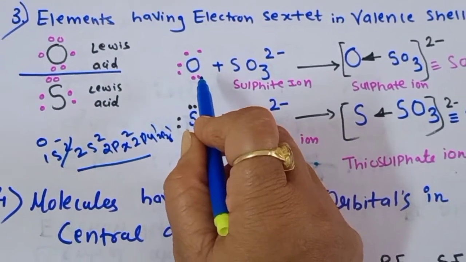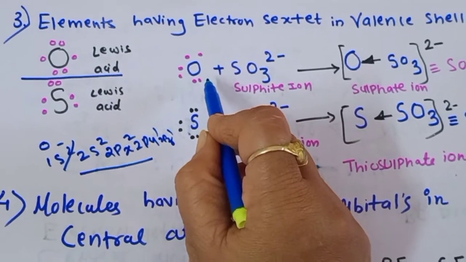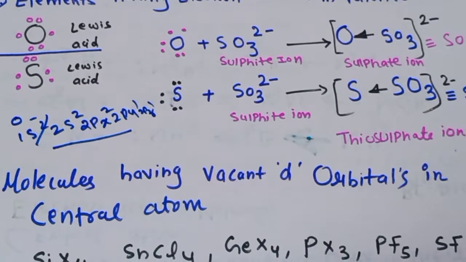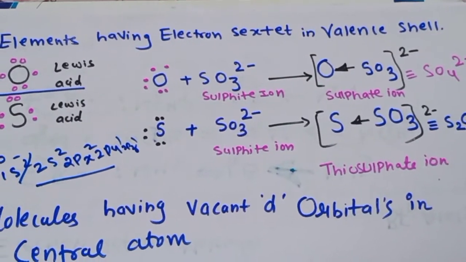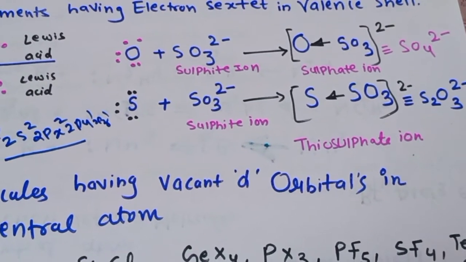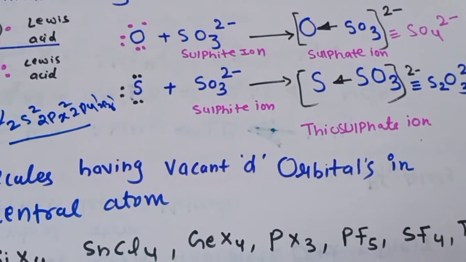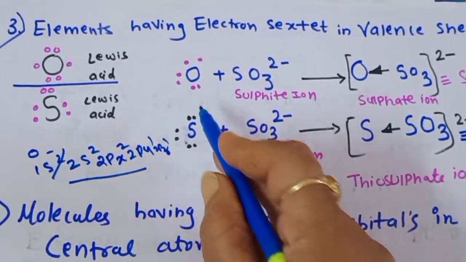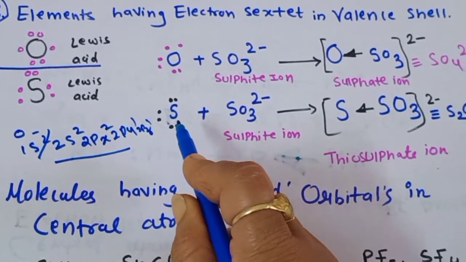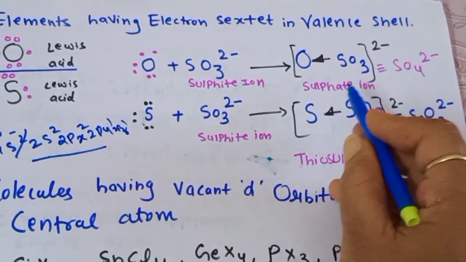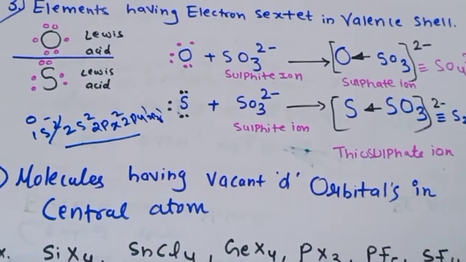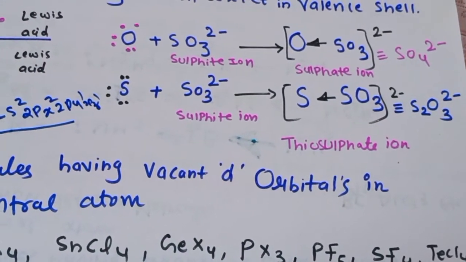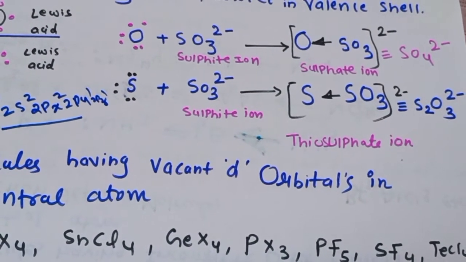So oxygen has 2 electrons less in its octet. So if any species donates the lone pair of electrons, it will easily accept it and form the coordinate bond. So here the sulfite ion is donating the lone pair of electrons to the oxygen. So it is acting as a base, and oxygen and sulfur here are acting as acids. So they form the sulfate ion and the thiosulfate ion respectively. As we all know, SO4 2- is the sulfate and thiosulfate is S2O3 2-.